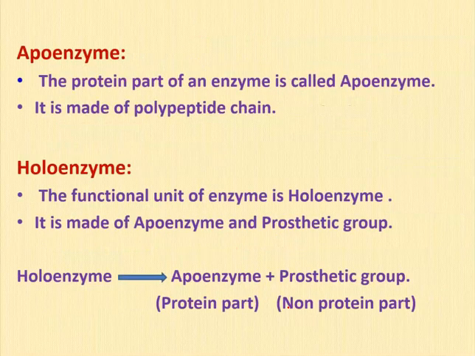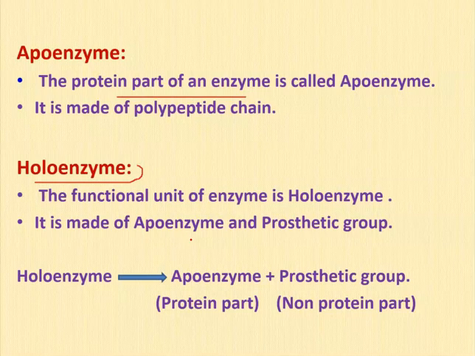Let us see the definition of apoenzyme. Apoenzyme is nothing but the protein part of the enzyme. You know that there is a holoenzyme. The holoenzyme is nothing but the functional unit of the enzyme, and that holoenzyme is made of two components.